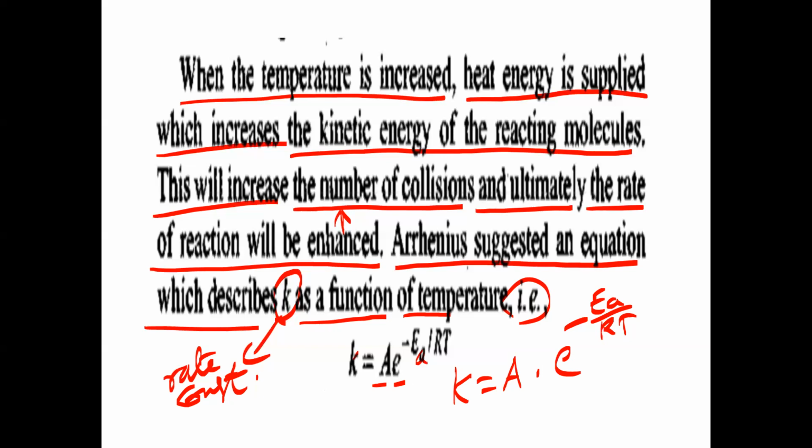So the Arrhenius equation is given by K equals A into e to the power of minus EA by RT. What is EA here? Activation energy. What is capital T? Temperature. Absolute temperature or the centigrade temperature?